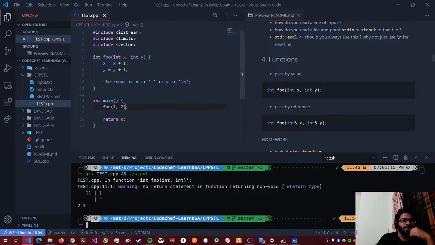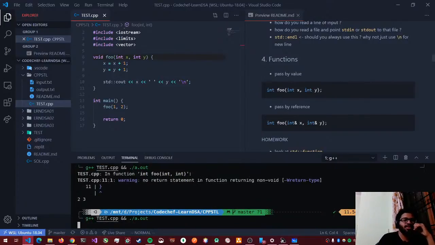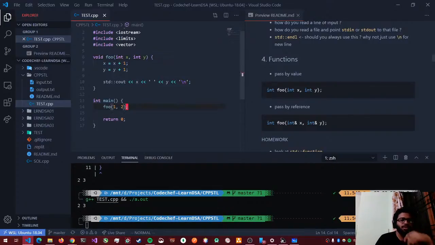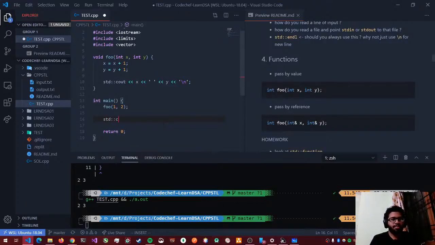Yeah, it prints 2 comma 3. Now we have defined here that our foo is actually returning an integer, but I'm not actually returning anything. So let's just remove that. Yeah, so it prints 2 comma 3. What if I print the value of